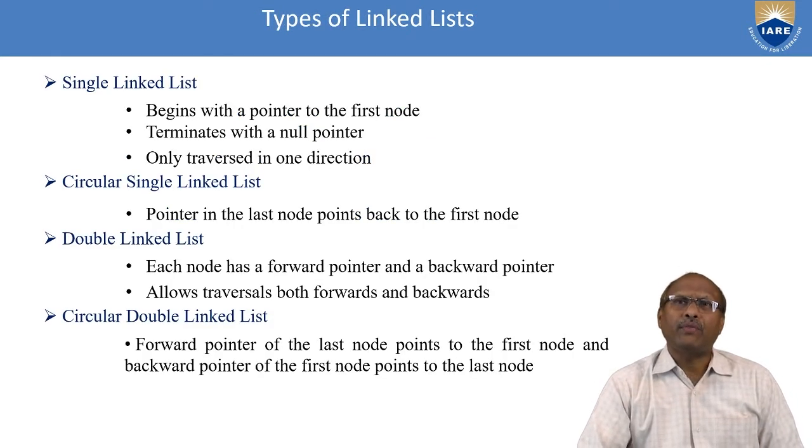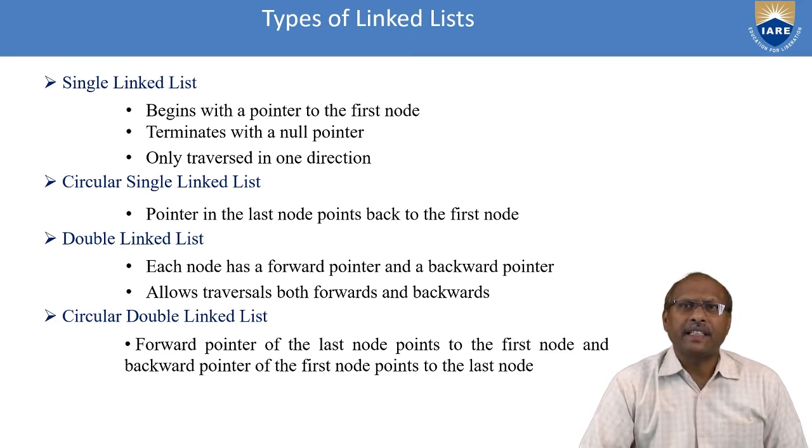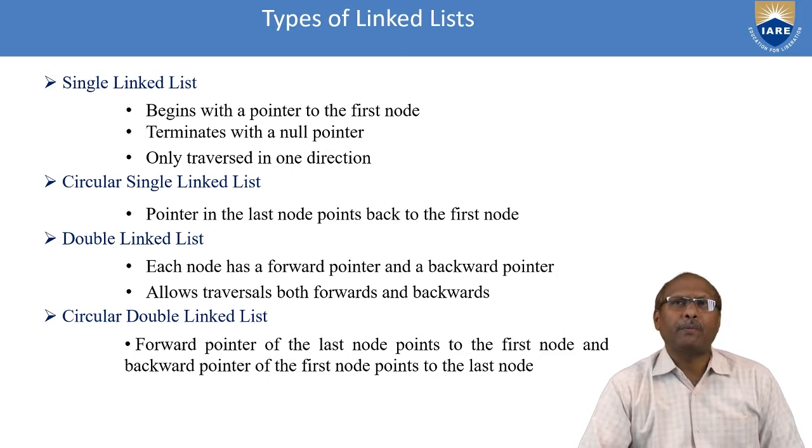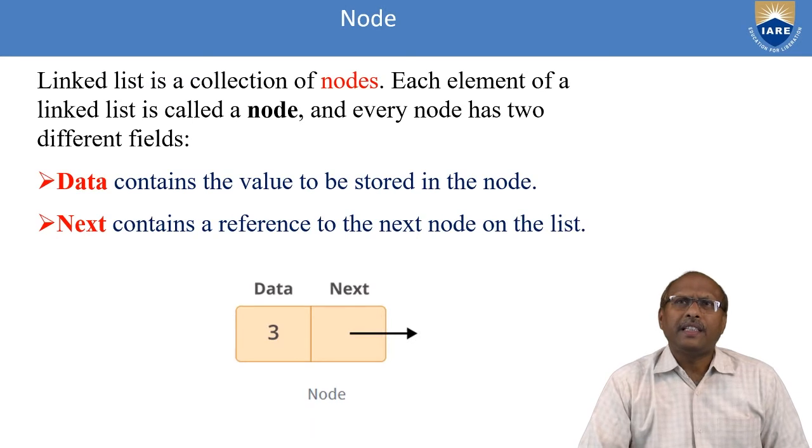There are different types of linked list. One is single linked list. Second is circular single linked list. Third one is double linked list. And fourth one is circular double linked list. These are the four varieties of linked list.